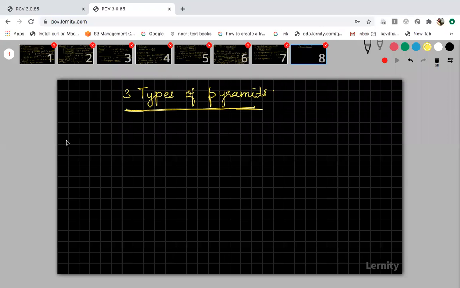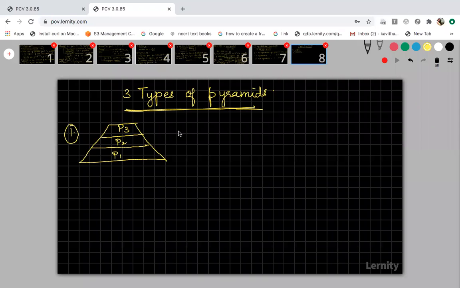The first one is the triangular pyramid. Let me draw this. The first type of pyramid, with P1, P2, P3. P1 is pre-reproductive age, P2 is reproductive age, and P3 is post-reproductive age.